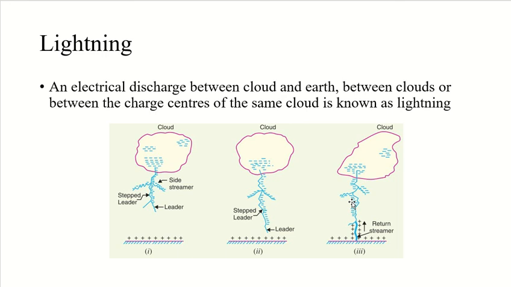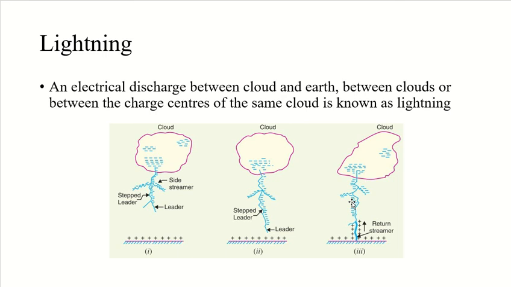So this phenomenon will cause a sudden spark which we call lightning, and with the resulting neutralization of much of the negative charge on the cloud, any further discharge from the cloud may have to originate from some other portion of that cloud.